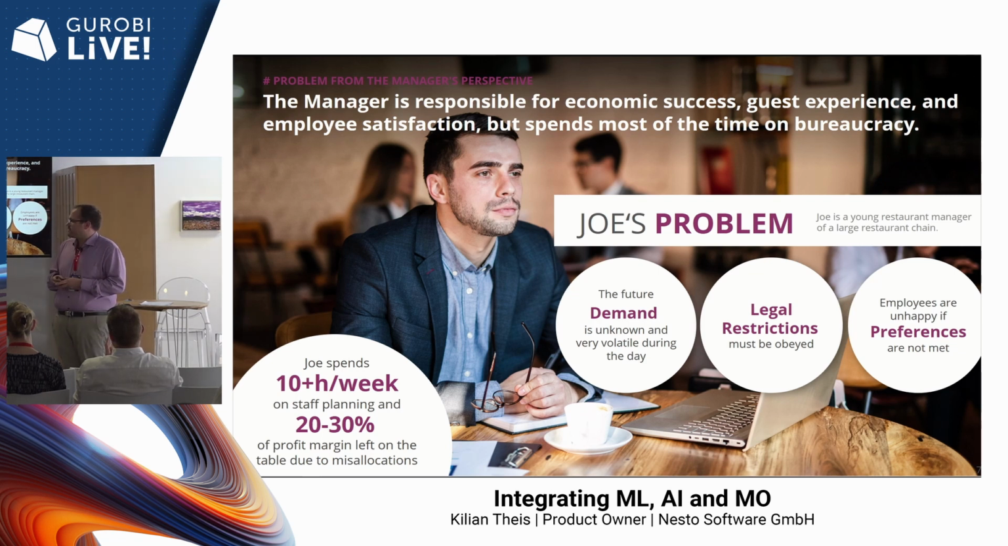Well, there are several problems. One problem is that the restaurant manager doesn't really know in advance what the perfect allocation will look like. He doesn't really know the employee demand in advance, so there's a lot of uncertainty about the future demand. Two more things are that there are many legal restrictions and also employee preferences to consider during the solution. So you have multiple objectives that have to be balanced in the end. And even though our restaurant manager, Joe, spends more than 10 hours a week on manual staff planning, this only results in these non-optimal schedules.